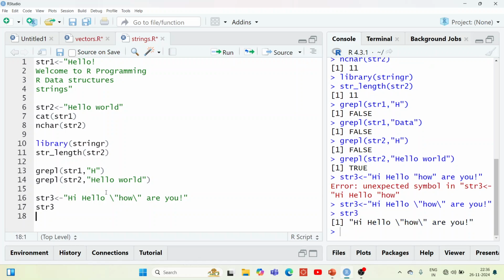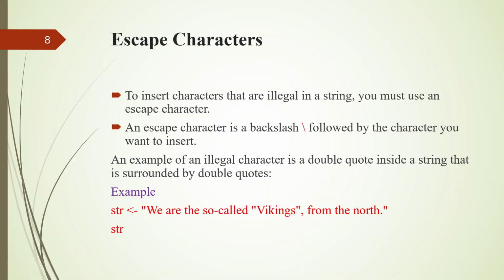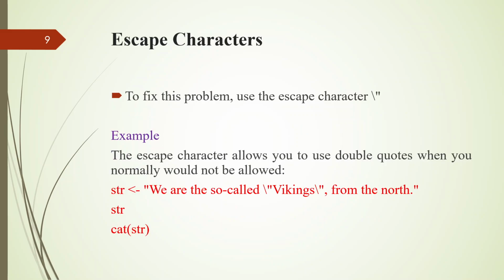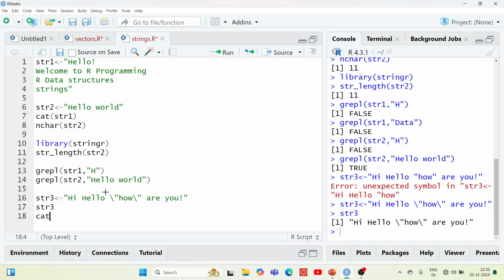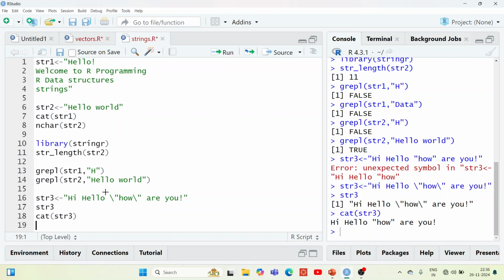See? The string value comes out as usual by using an escape character. So in this way you have to use the escape character. You can even use the cat function to get the output like this. When you are using the cat function, the slashes will be removed. You can see the difference between the previous output, where the escape characters are included, and the present output, where they have been removed with the help of the cat function.